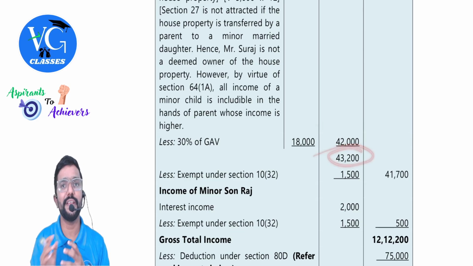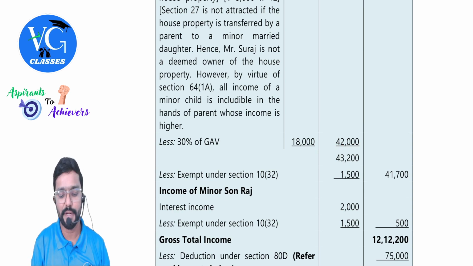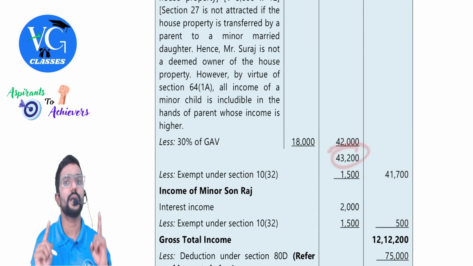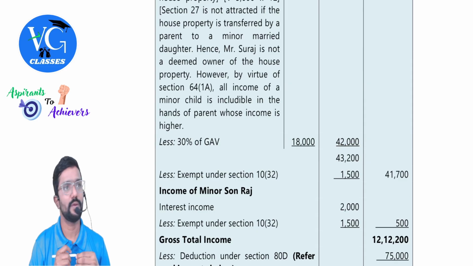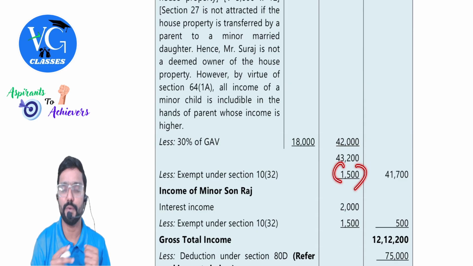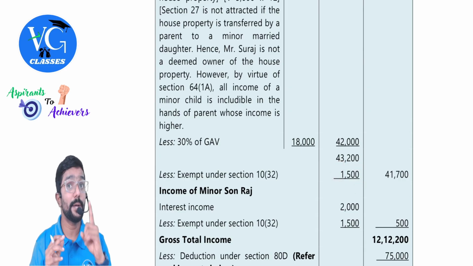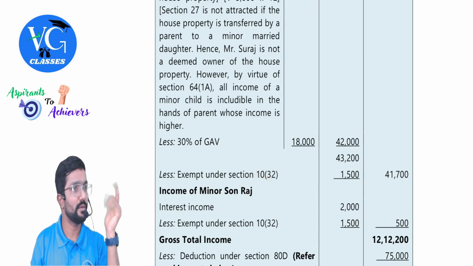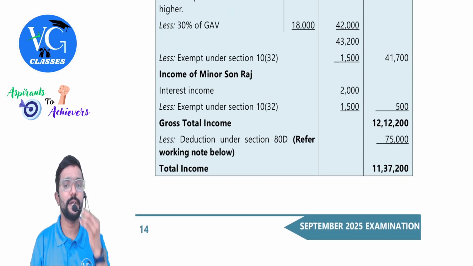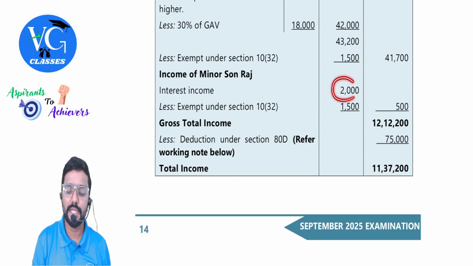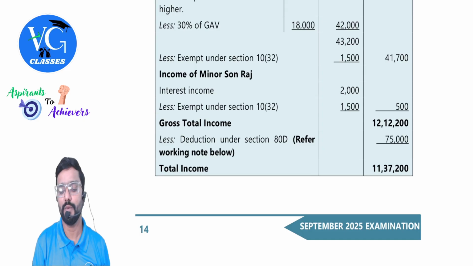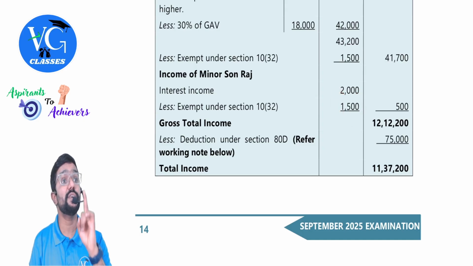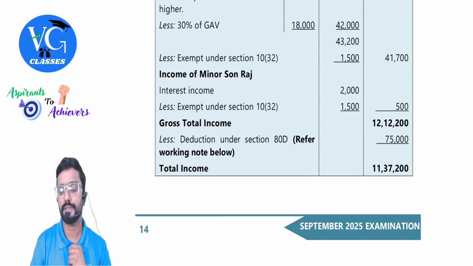So totally how much income of Ria is clubbed with father? 43,200. Can you claim exemption under 10(32)? Yes. How much? 43,200 or 1,500, whichever is lower. 1,500. Okay, sir. And please be careful, he is following the optional scheme. If he is following the default scheme, there is no exemption. Then coming to Raj, minor son. Interest income is clubbed. Maximum exemption is how much? 2,000 or 1,500, whichever is lower. 1,500. And 1,500 is for each minor child.